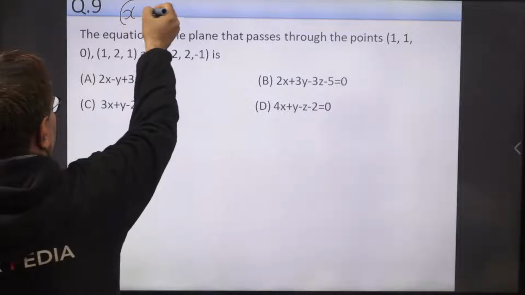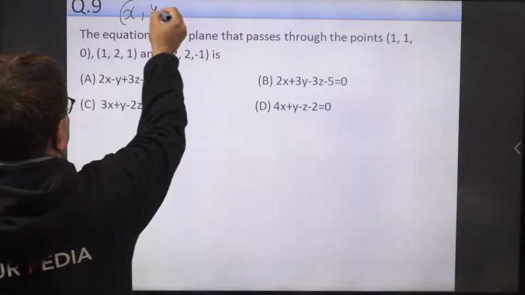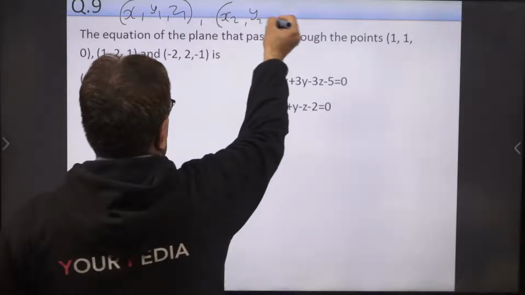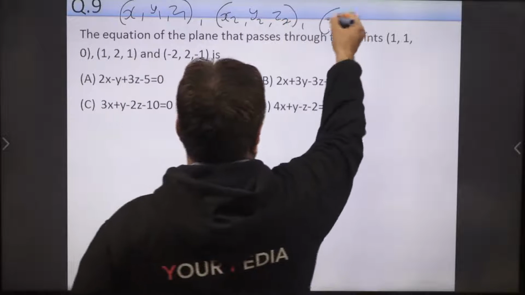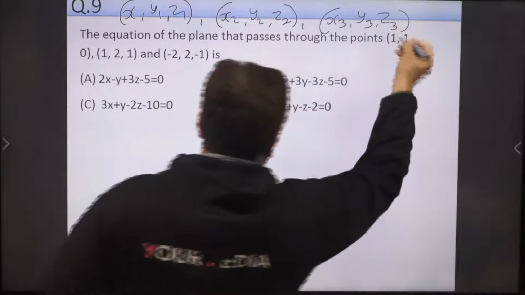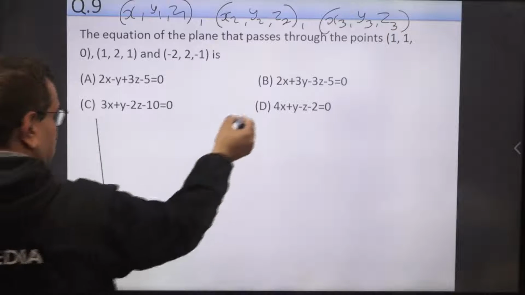Note down this: the equation of the plane passing through 3 points (x1, y1, z1), (x2, y2, z2), (x3, y3, z3). These are the 3 points. Then what is the equation of the plane passing through them?